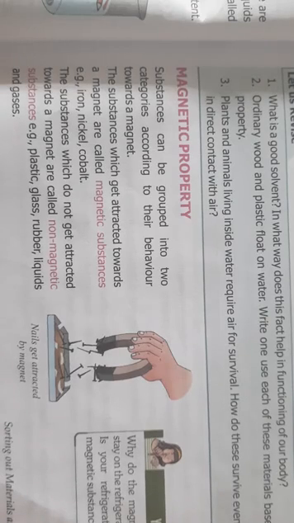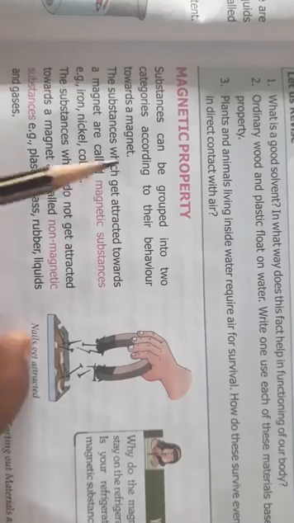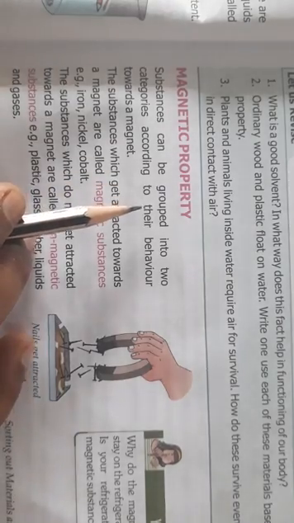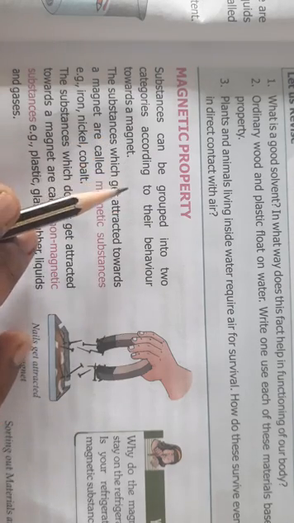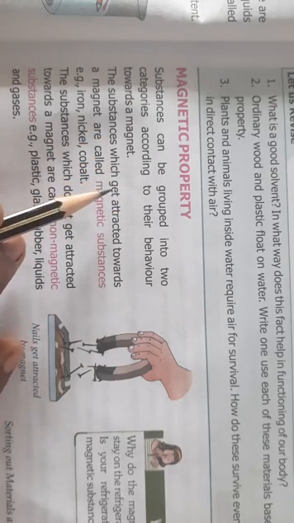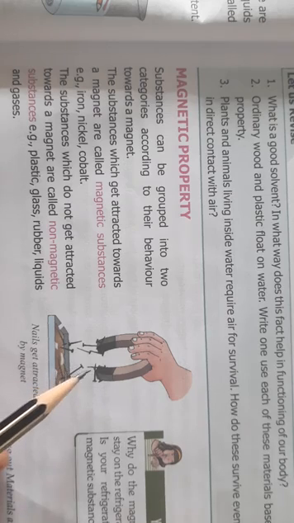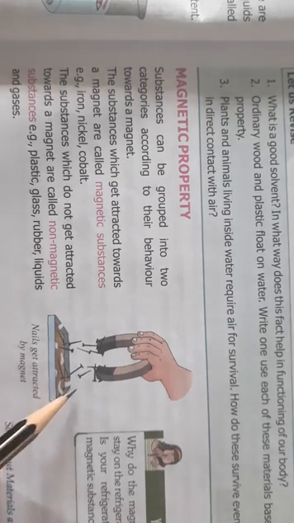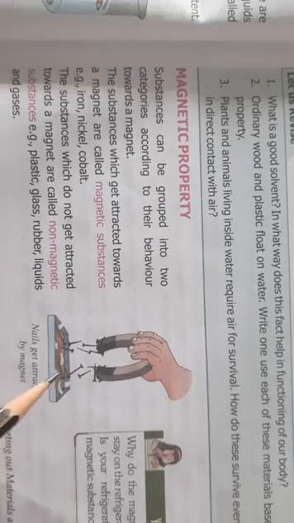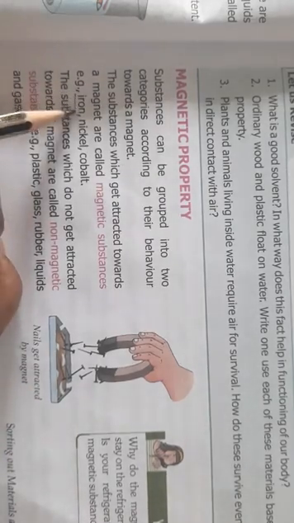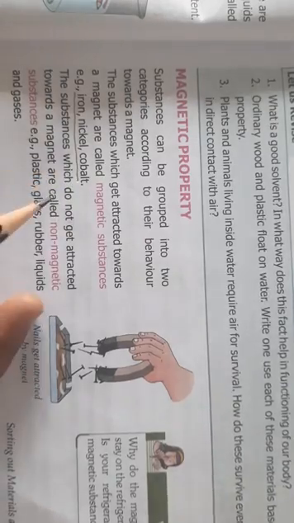Good morning, students. Let's move on to the next property of materials, that is magnetic property. Now, substances can be grouped into two categories according to their behavior with a magnet. The substances which get attracted towards a magnet are called magnetic substances. And which are the substances that get attracted towards a magnet? The substances are iron, nickel and cobalt.